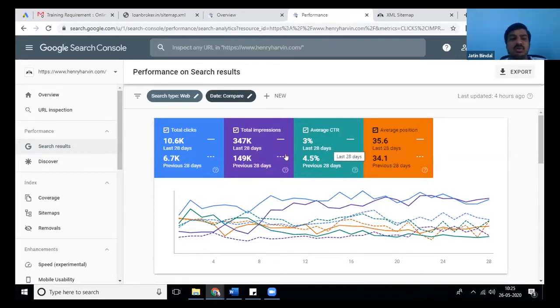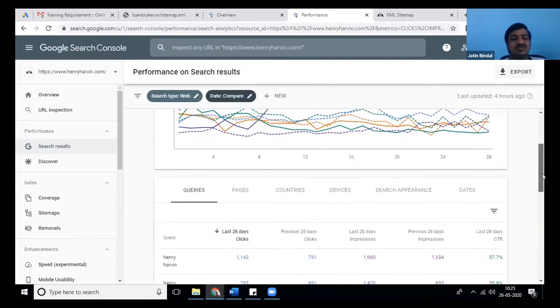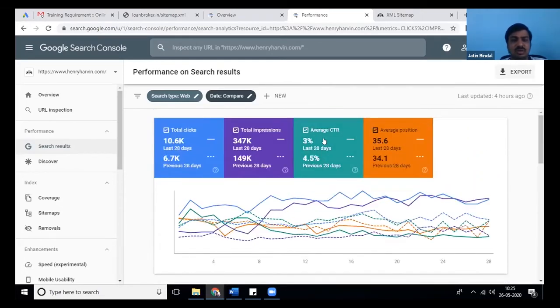It has gone down because we are getting impressions on a lot of keywords on which earlier we were not ranking, now ranking. So automatically CTR goes down when we start working on new keywords. Next, our average position also goes down when your impressions increase by such a huge amount, that is almost 1.5 times.